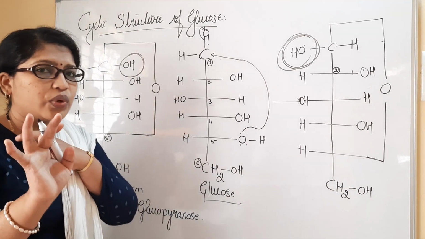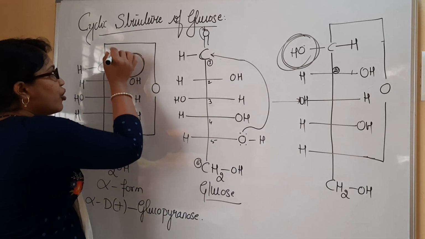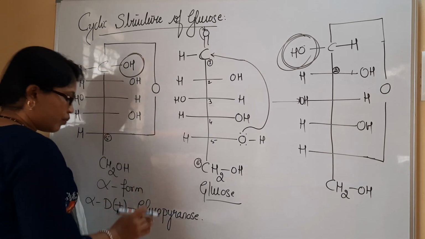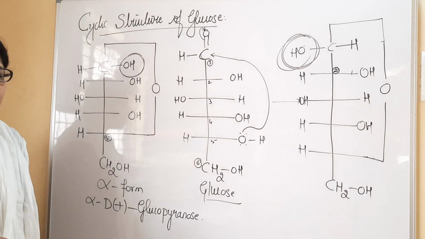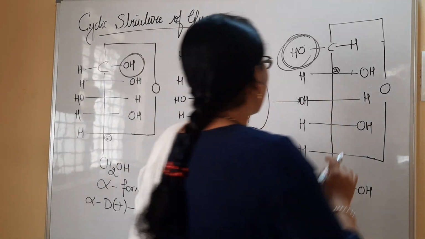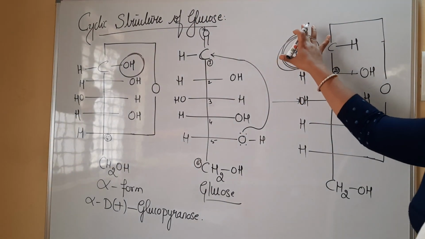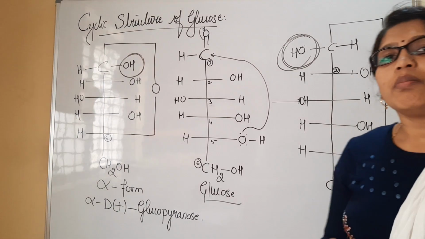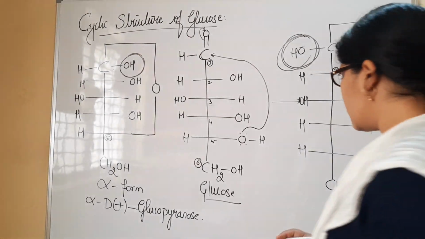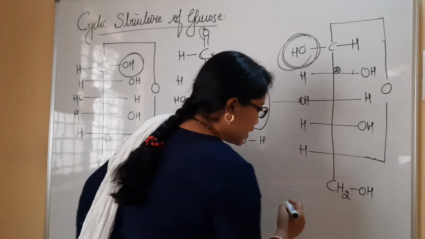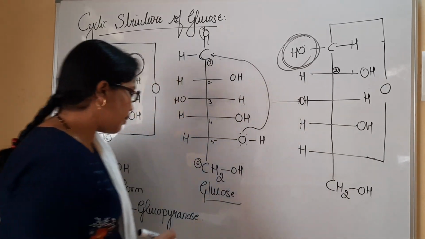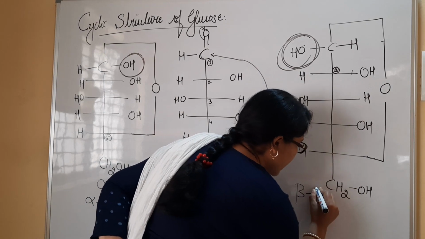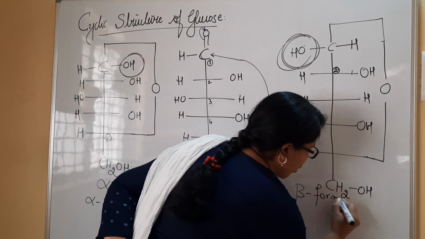But you remember, whenever we have the hydroxyl group on our right side at the first carbon atom, it is said to be the alpha form of glucose. Likewise, if I have the hydroxyl group present at the left side of the first carbon atom, then it is said to be the beta form of glucose. So I make you understand by writing the name here: this is the alpha form, whereas this is referred to as the beta form of glucose.